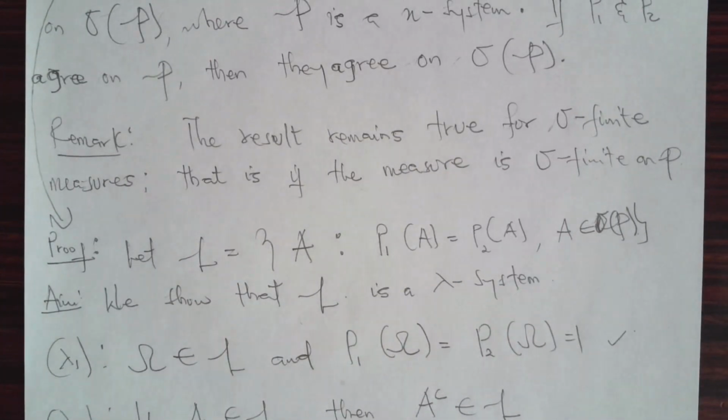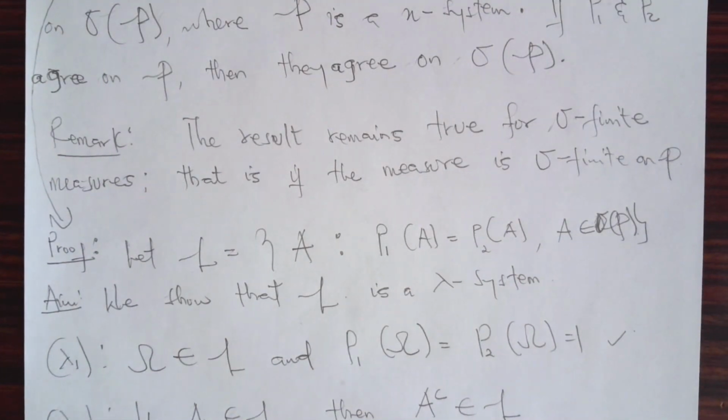If you are able to show that L is a lambda system, then by the Dynkin pi-lambda theorem, we conclude that the sigma field generated by P is a subset of L. And note that P is a subset of L. In this class, P1 and P2 agree on the elements of this class. So this tells us about the uniqueness aspect of it.